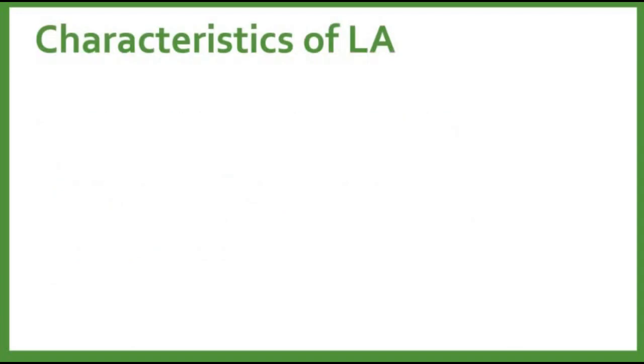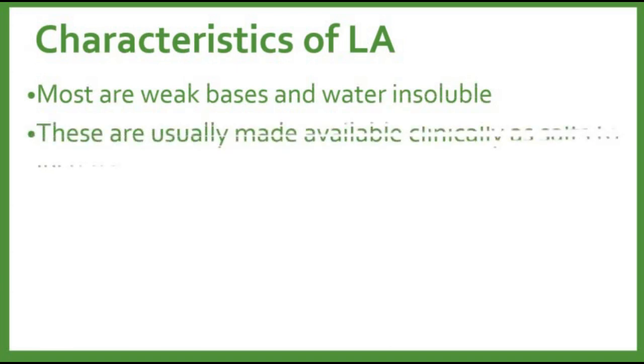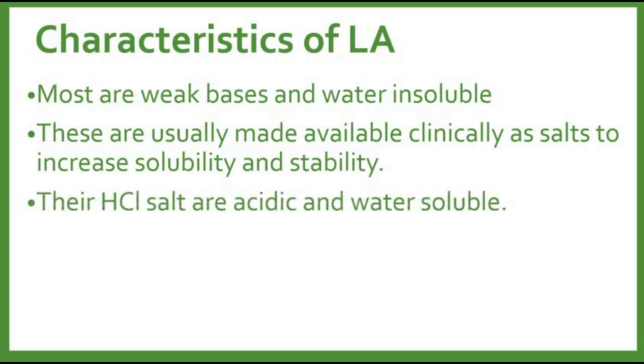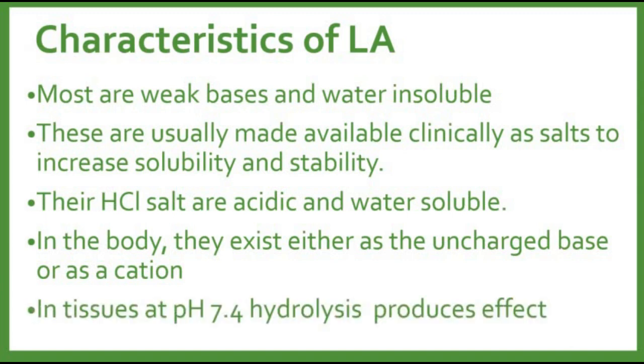What are the other characteristics of the local anesthetics? Mostly, they are weak bases. They are water insoluble. If we convert them into a salt, as they are available clinically, it will increase their solubility and stability. You can say that HCl salts are acidic and water soluble. When they are metabolized in the body, they exist either as a charged form or uncharged form. In tissue, at pH 7, they will hydrolyze and they will produce their effects.